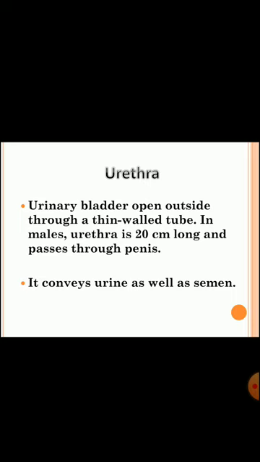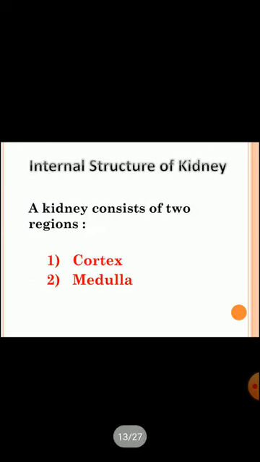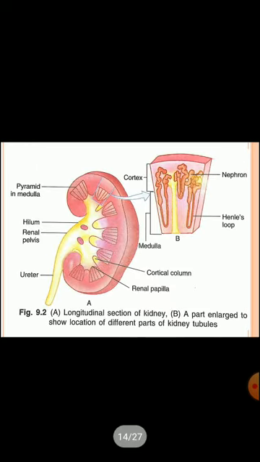This is the external structure of the kidney. Now see the internal structure of the kidney. Internally, a kidney consists of mainly two regions, the cortex and the medulla. First of all, the cortex region.